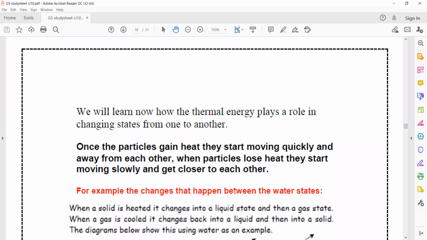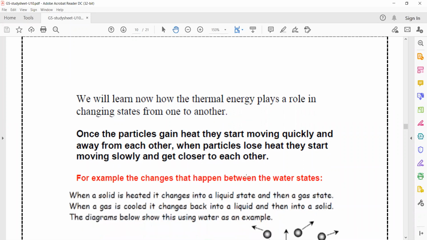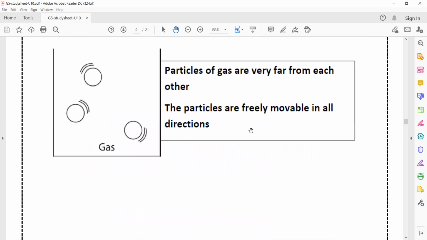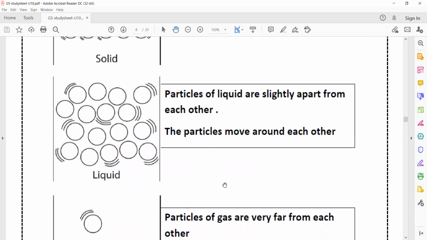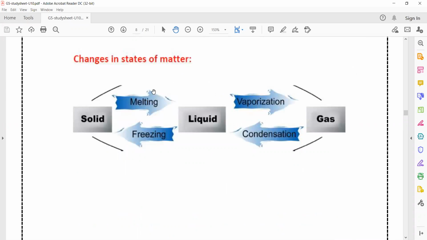Let's talk about the effect of thermal energy in the different changes between the states of matter. The change from solid state to liquid state is called melting, and it happens by heating or giving heat energy. From liquid to gas is vaporization, by